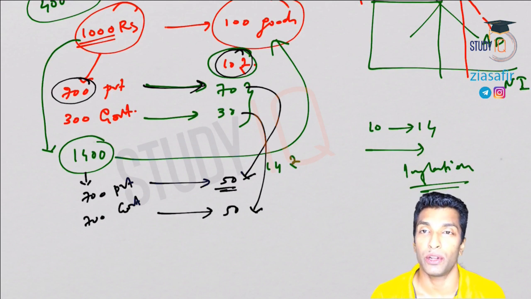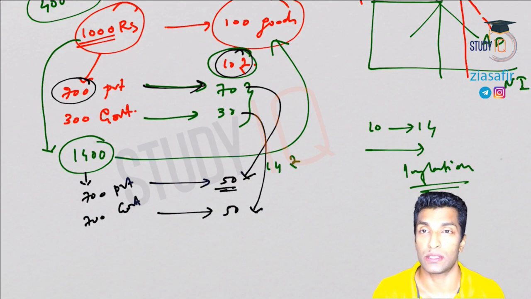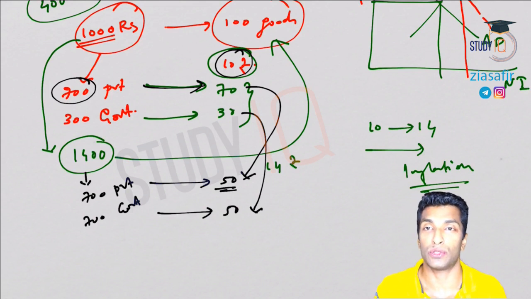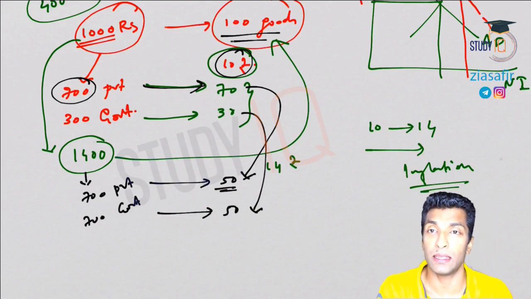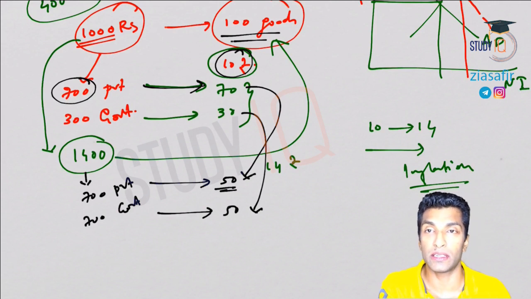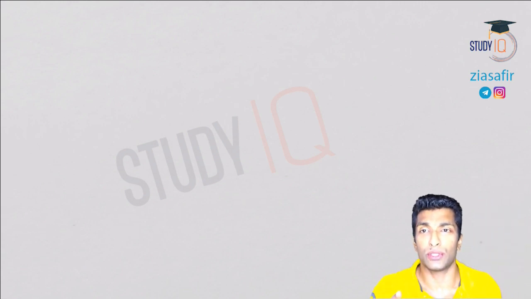So what happens during deficit financing? There is no production, printing of money is there, money supply increases, that leads to inflation, and it will only transfer resources from private to government. So it's a kind of inflation tax. If it leads only to transfer of resources, it is not going to create any resources or any production. You are simply printing the currency, so it transfers resources from private to government, because the government now has more money. I hope you understood. So that is the problem with deficit financing, and that should not be there.